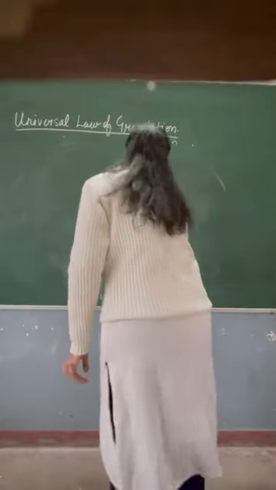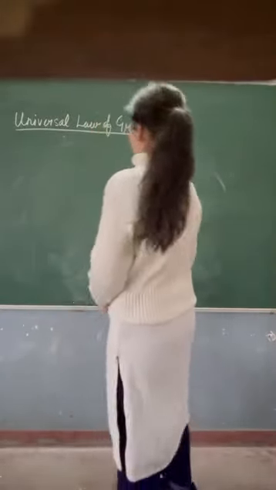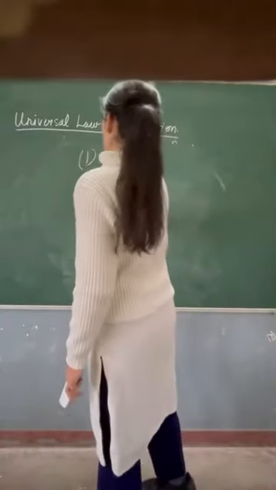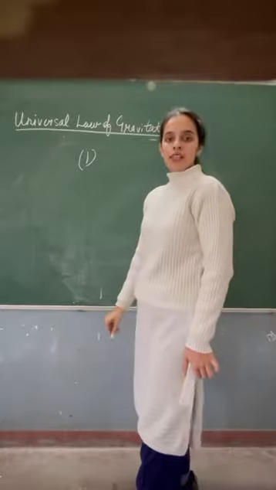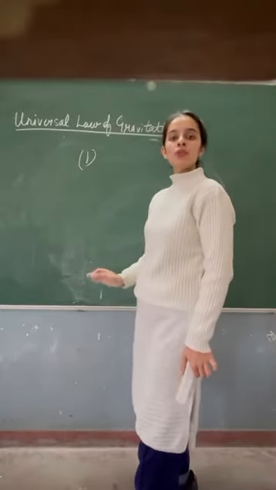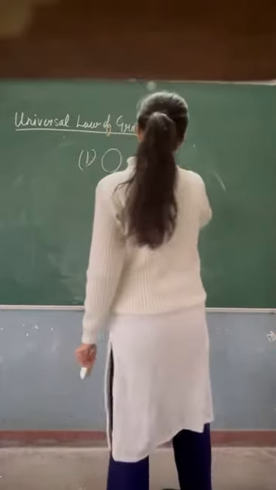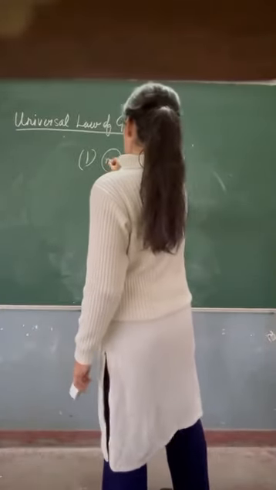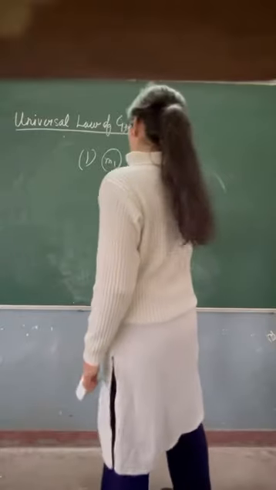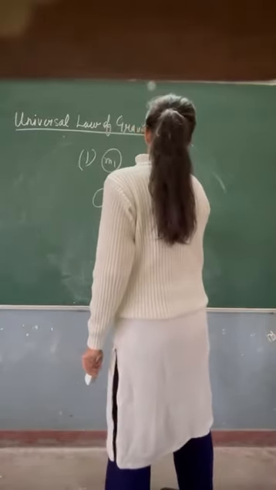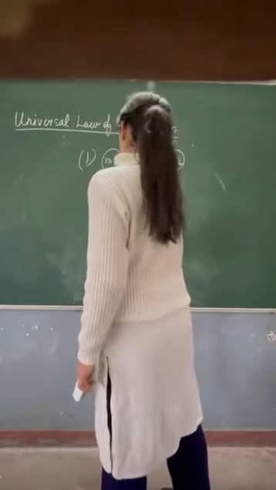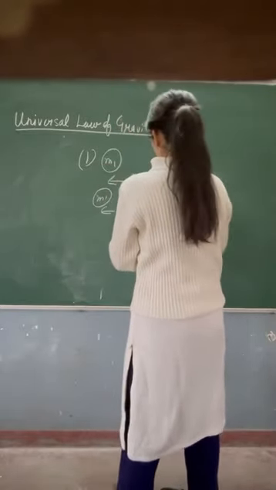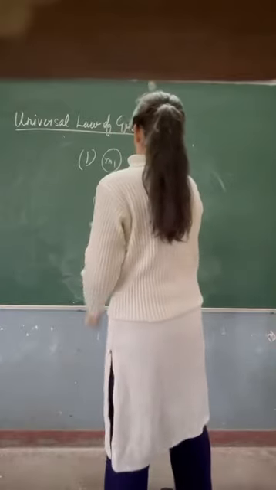Now let us consider some situations, as these types of questions can come in exams, like what will be the force if the distance between the two bodies is halved. Let's say initially the distance was r, and now the distance between them is half. It becomes r by 2. If it is r by 2, we will place them closer to each other.